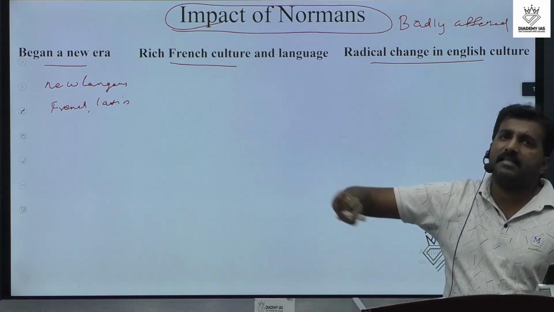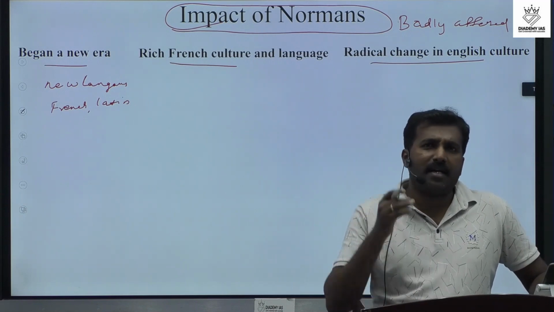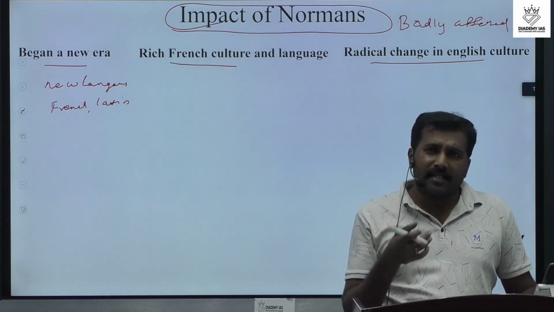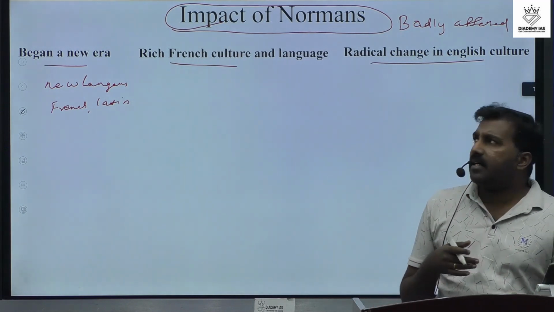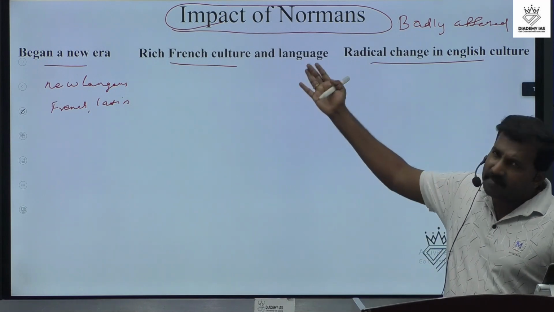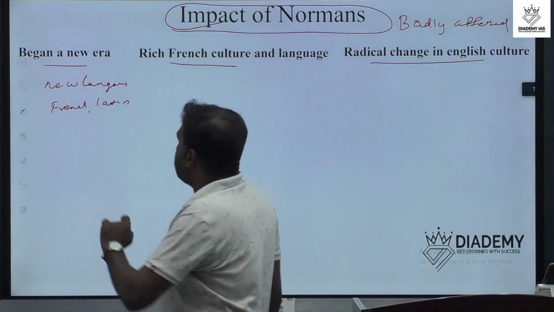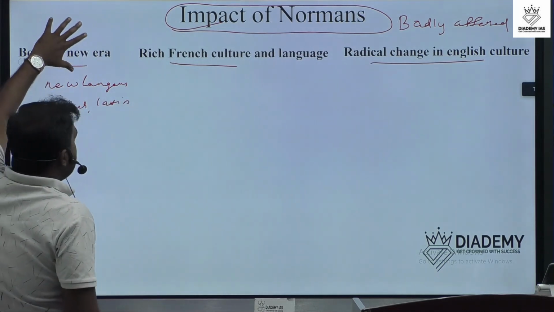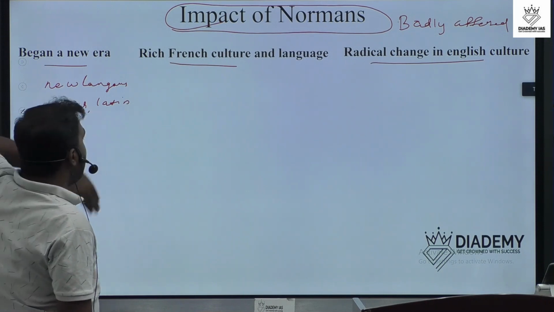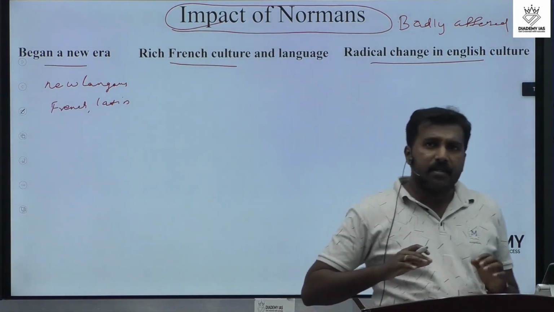When the Normans came there, they used French, Latin, and all as the administrative and court languages. So it was a hard thing for the English people at that time. So that is the impact. The first one is the language. Language is one of the important changes that happened at that time.